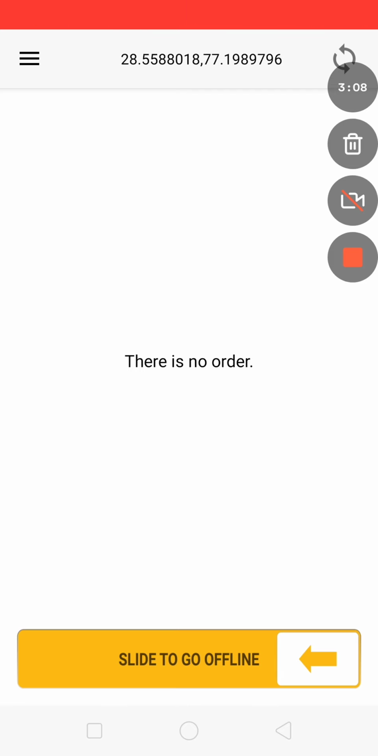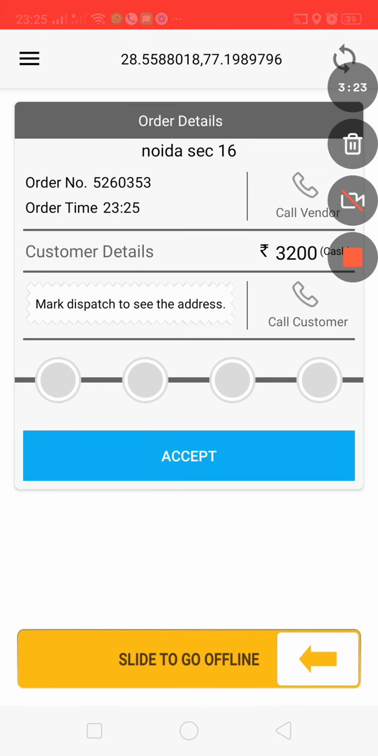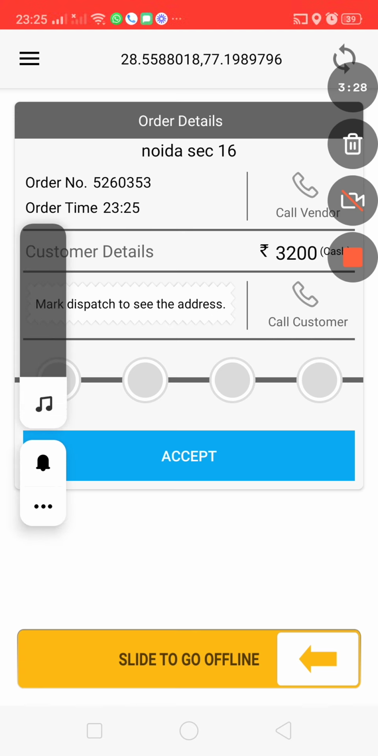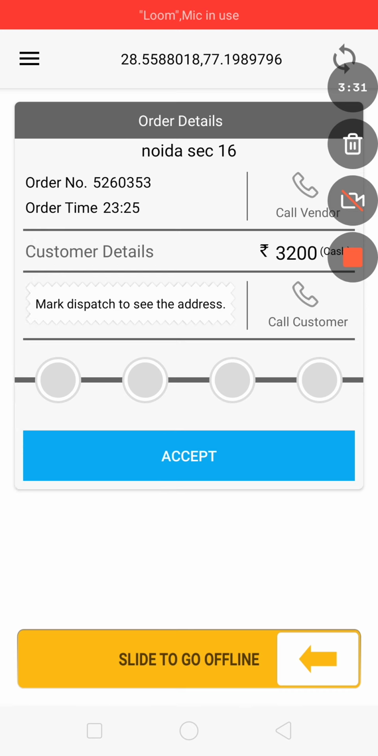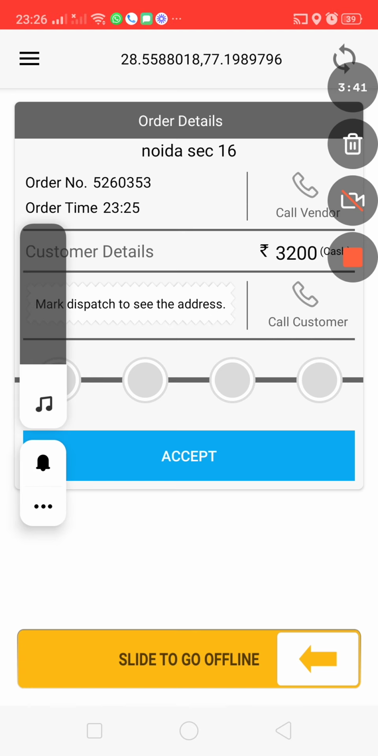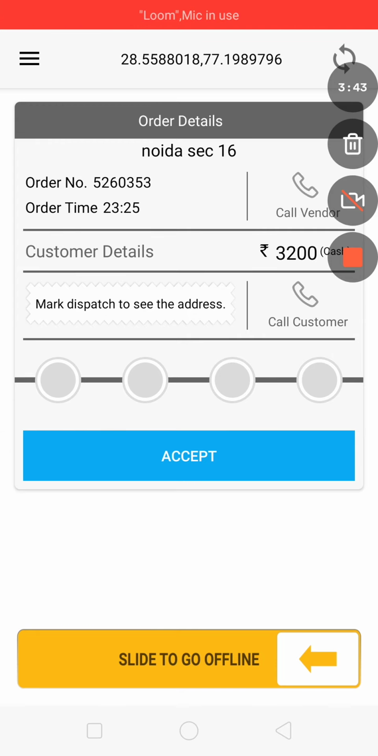This is the first screen the rider sees when he logs on, and he has to slide to go online or offline. If he slides to go offline, then he will not receive orders. If he is online, he will receive orders. Orders are allocated by our system. Right now you see that there is an order which is allocated to me. Once the order is allocated, this loud siren plays, because most of the time riders would be driving on their bikes, so they will not hear a small ping. So we have this loud siren, and it keeps buzzing until the rider accepts the order.